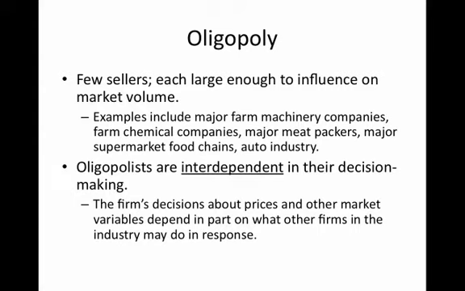I as a firm might be choosing a particular level of price to charge for a customer, but the level of price that I'm going to choose to charge will depend on what my other firms are doing. Now, other firms, in turn, will try to look at the price I might charge and make pricing decisions accordingly. And so there's what we call a strategic interaction between firms in this kind of a setting.